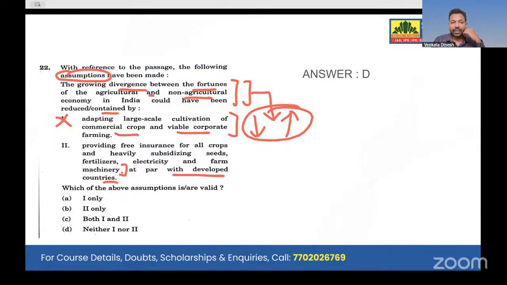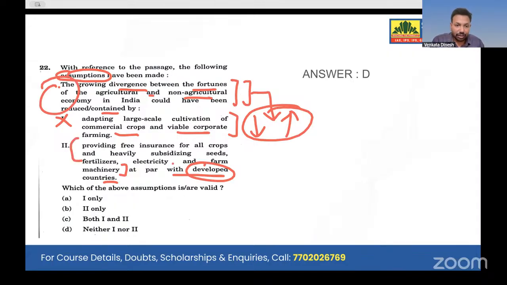Till here it might be correct. But he never compared developed countries with developing countries. This particular passage does not imply developed countries. He never compared with developed countries, and neither does the passage.